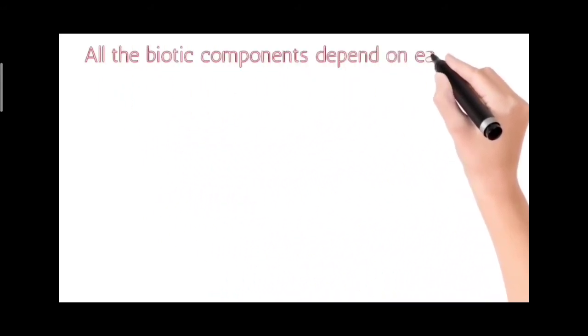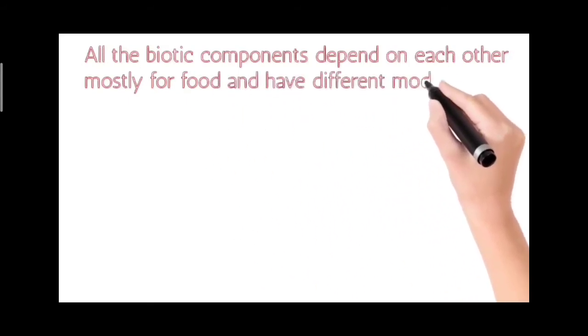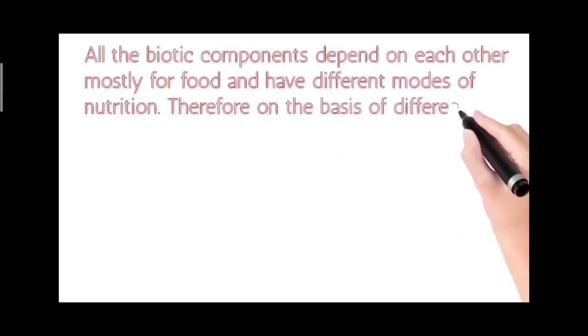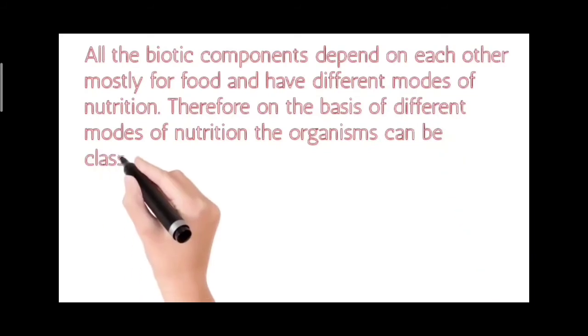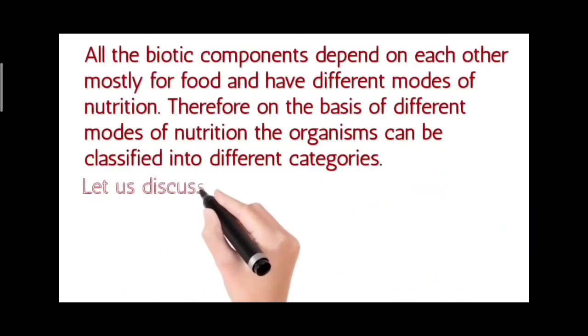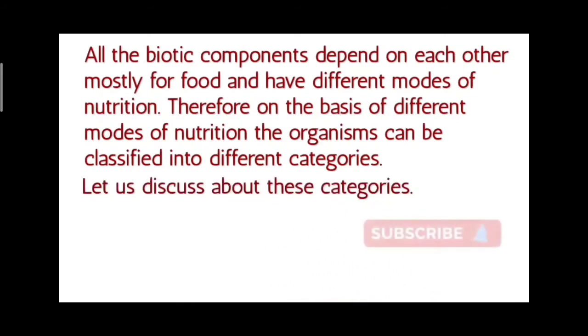All the biotic components depend on each other mostly for food and have different modes of nutrition. Therefore, on the basis of different modes of nutrition, the organisms can be classified into different categories. Let us discuss these categories.